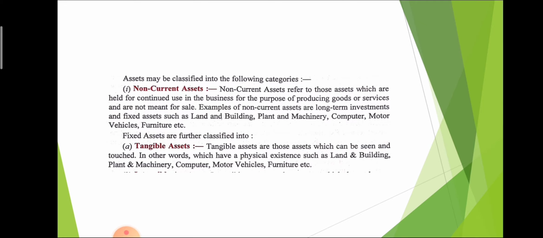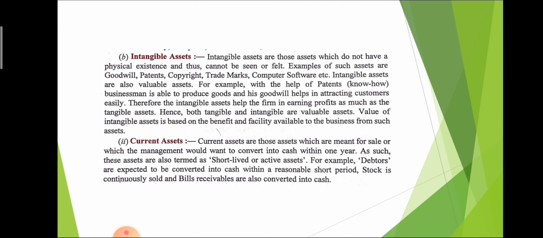Now, further classification of assets: tangible assets. Tangible assets are those assets which can be seen or touched. It means that if we can see or touch any asset, that asset is classified in the category of tangible assets. For example, land and building, plant and machinery, computer, motor vehicle, furniture. All these assets we can see and touch, so those are tangible assets.